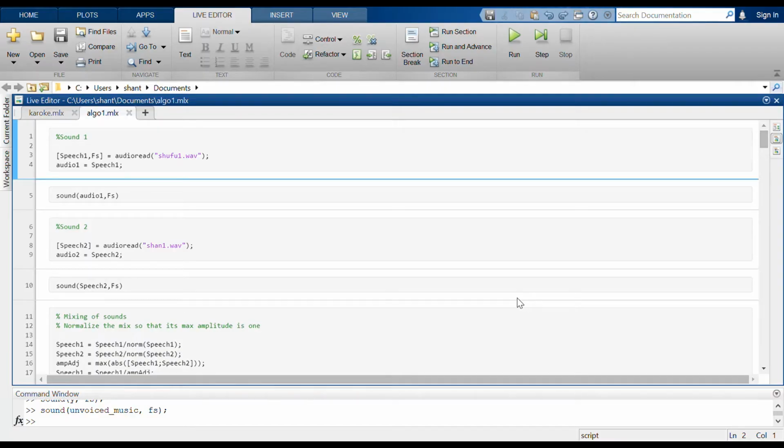So this is the code to isolate the voices of individuals from a mixture. First we need to have two audios. Now you will be hearing the first audio.